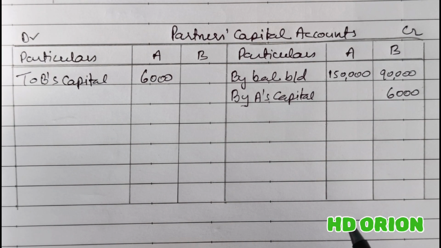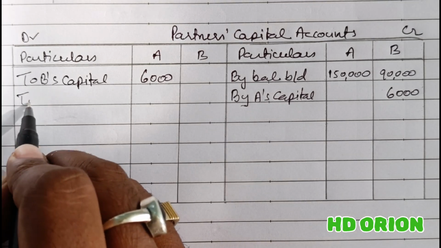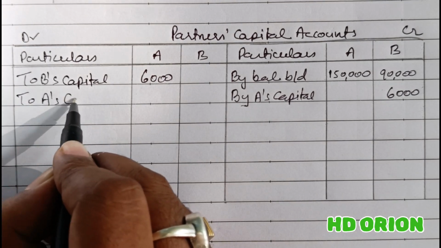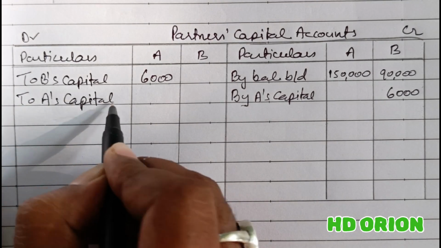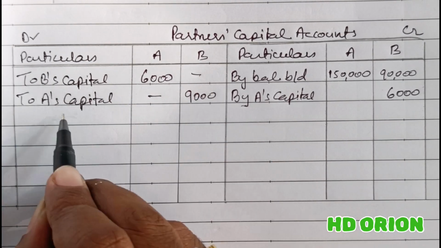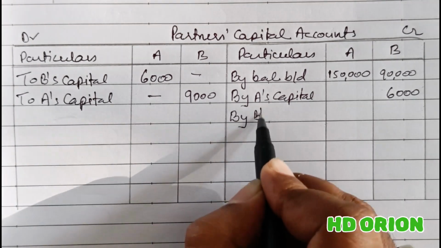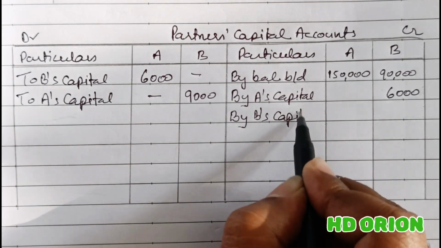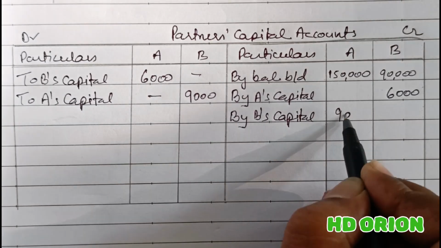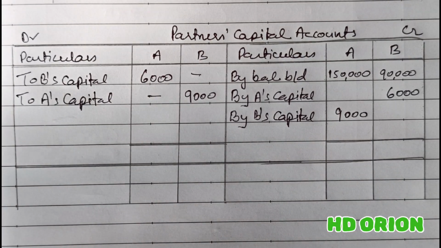And now the treatment of goodwill is the reverse. B is the gainer, so B's capital account will be debited. So here we will write to A's capital account. A sum of rupees 9,000 will be shifted from B's capital account to A's capital account. That is all.